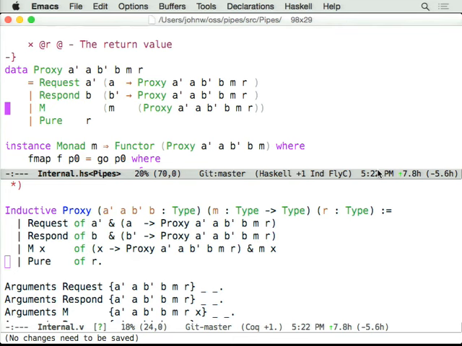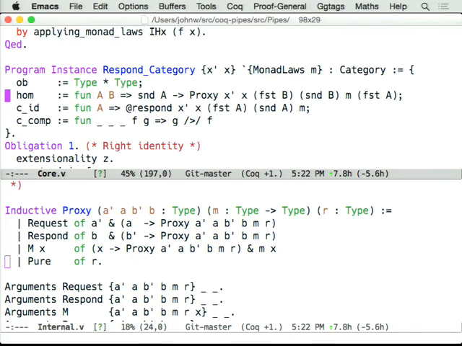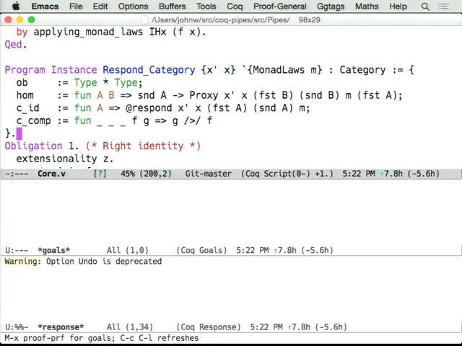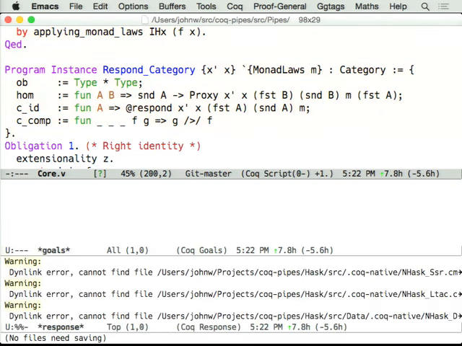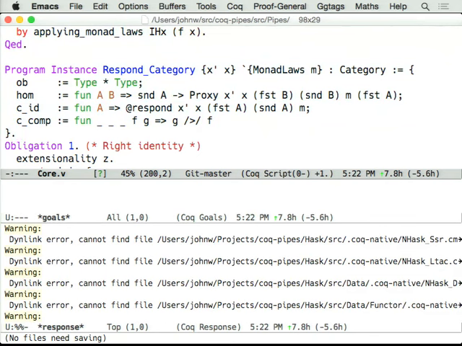So now I can go into a file where I have one of these categories represented. So there's my respond category with my objects and my morphisms in the category, my identity and my composition. And I can say, Coq, process this definition for me. I don't know if the blue is going to show up. Oh, it doesn't show up. That blue is so lovely a color.